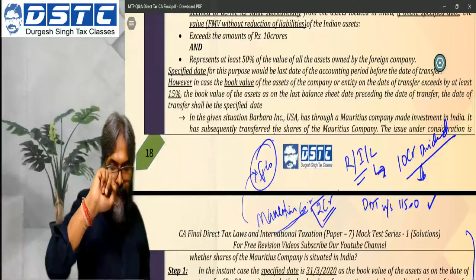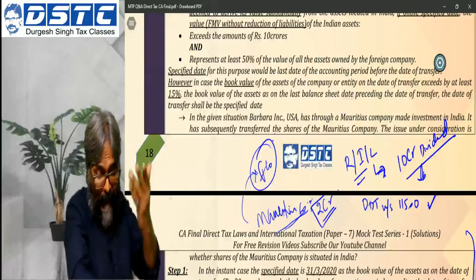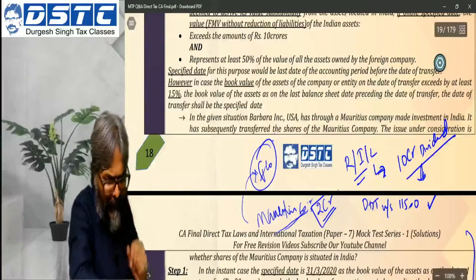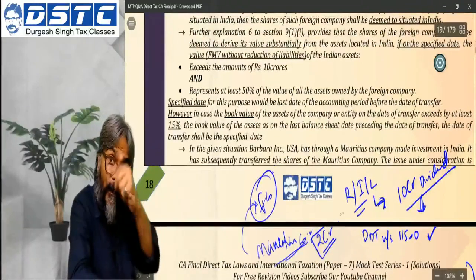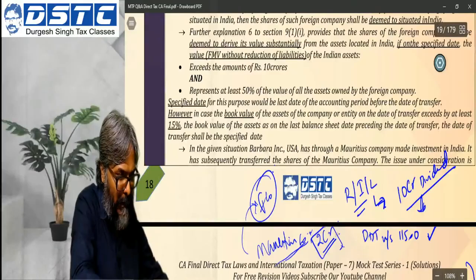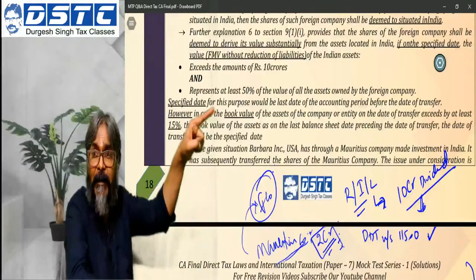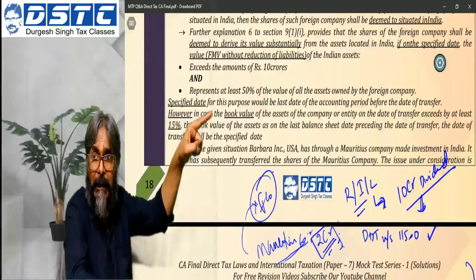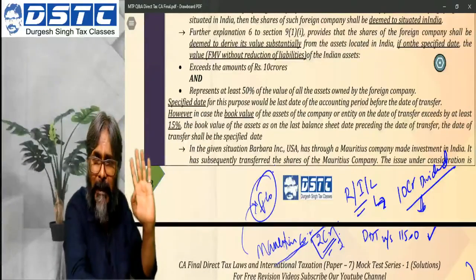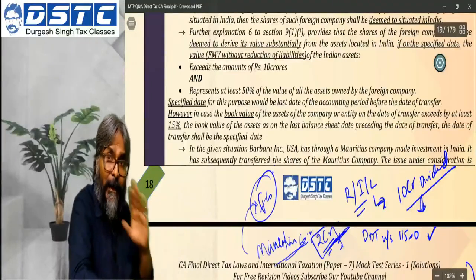So what will happen if these people really manipulate this question very well? In fact, I am thankful for the student Rangesh. I think your query, Balaji, has been given so that I can draft and modify this question for the next attempt students. If they receive dividend of 2 crores, then what will happen? 10% DDT would be paid in full by RIL, 20% is the stake, so the Mauritius company will get 2 crores